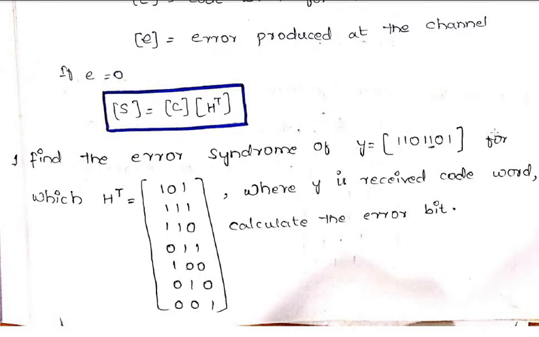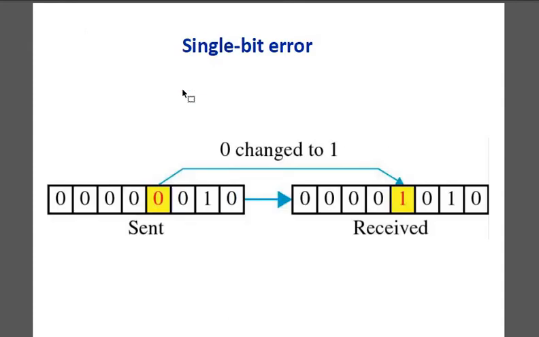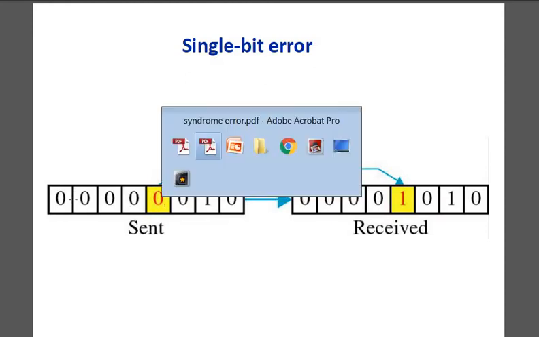In this message, where is your error, you have to find out. This is the data which is given in the question. Now where is the error that you have to find out? Where is actually the error? Here, this is the data and you have to find out the exact error.